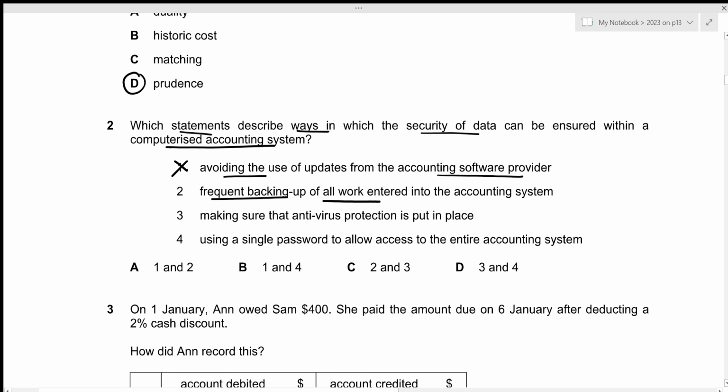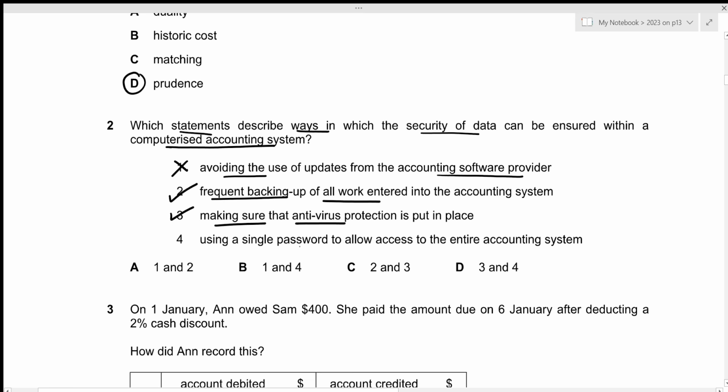So if we back up our data, it means that the security of data will increase so that if there are any sort of power cuts, then the database on which we are currently working won't be altered at all because we have the backup of all the work required for that particular database, which means that the second statement will be correct. The third one is making sure that the antivirus protection is put in place. Again, antivirus will protect our accounting system from any sort of viruses, which means that the security of data will be maintained. So statement 3 is also correct.